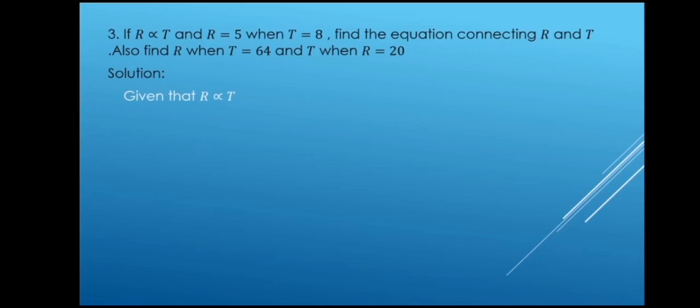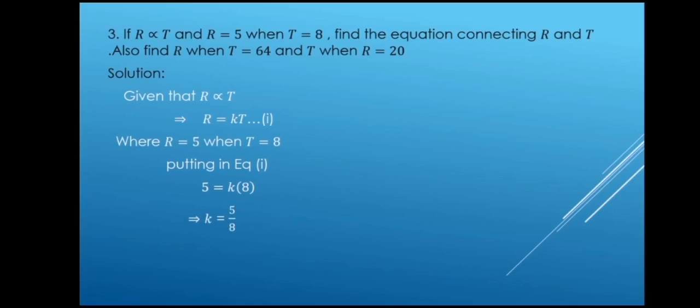So first, given that r is directly proportional to t, while removing the sign of proportionality, we introduce the sign of equality and a constant of variation, that is k. So it becomes r is equal to kt. Now putting the value of r is equal to 5 and t is equal to 8 in equation number 1, we get 5 is equal to 8k. Dividing both sides by 8 we get k is equal to 5 by 8. So to find out the equation connecting r and t, we will have to just put k is equal to 5 by 8 in equation number 1.